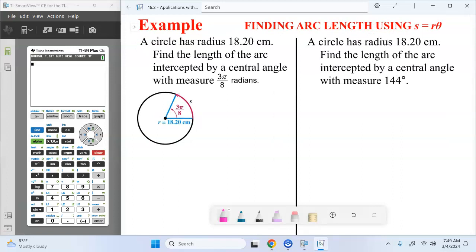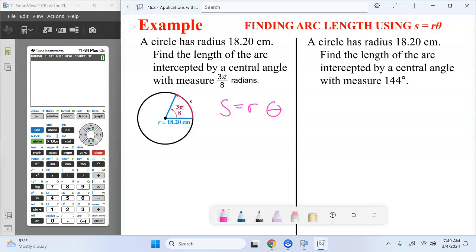So a couple quick examples here. We could be asked to find kind of any part. We could be asked to find the measure of the interior angle. We could be asked to find the measure of the arc. We could be asked to find the radius. It's all just plugging into the formula and then solving for the variable. So we'll start with finding the length of the arc. So our formula, S equals R theta.